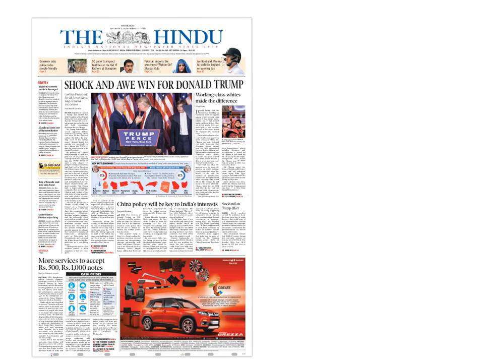Now, Trump, again, this is the thing. The China policy will be key to India's interest. How will Trump react to a growing and assertive China, especially in the South China Sea? Trump has clearly stated that he is not willing to interfere with regard to various regional disputes.